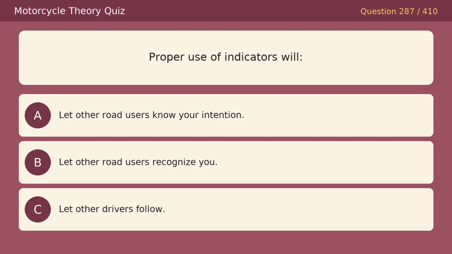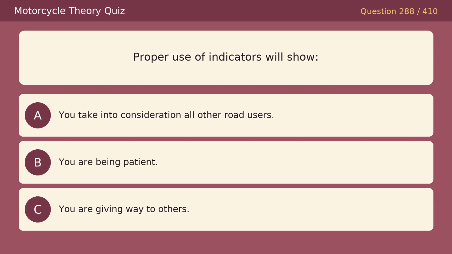Proper use of indicators will, option A, let other road users know your intention. Option B, let other road users recognize you. Option C, let other drivers follow. The correct answer is A, let other road users know your intention.